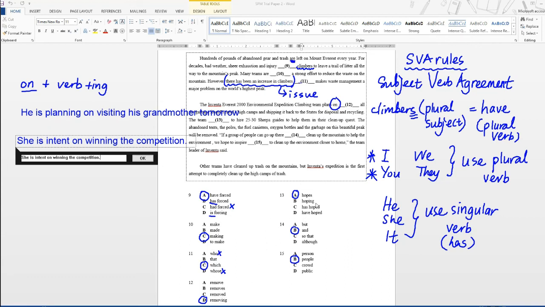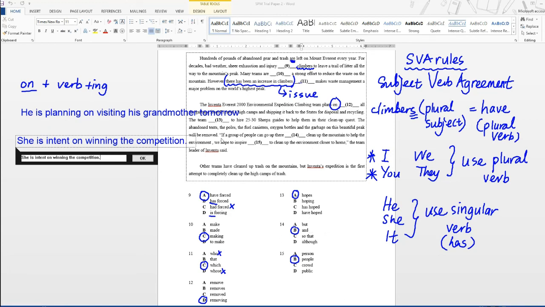Now we go on to question 13. The team hopes to hire 25 to 30 Sherpa guides. So the answer is hopes. You use the present tense for this one. Number 14, if a group of people can go up there, the answer is and. This is a conjunction question, penghubung ayat. So you use the conjunction and.